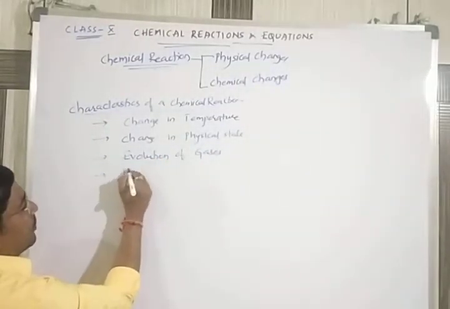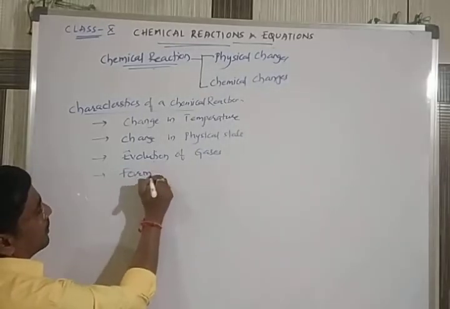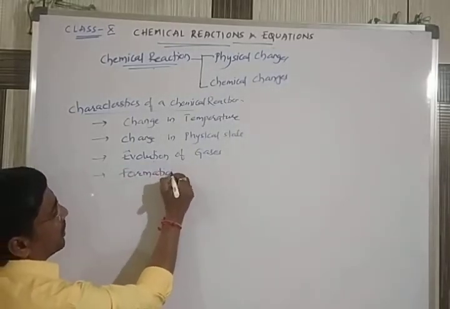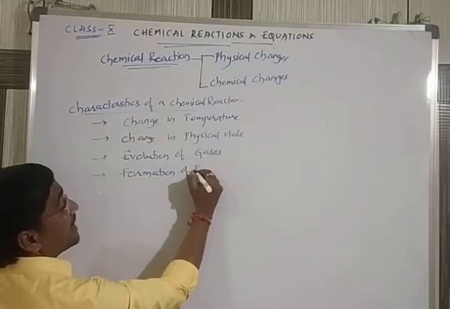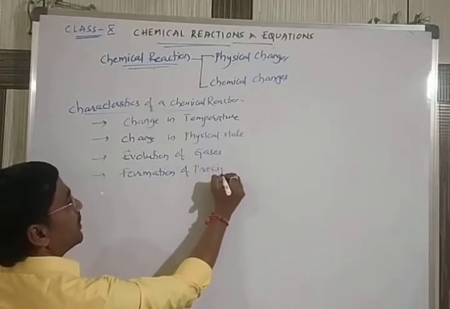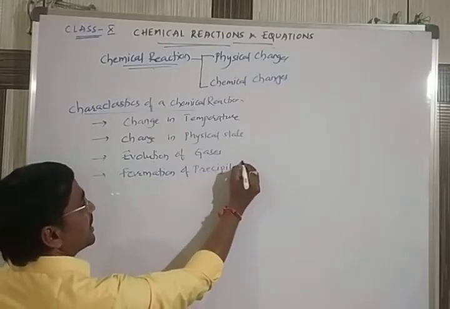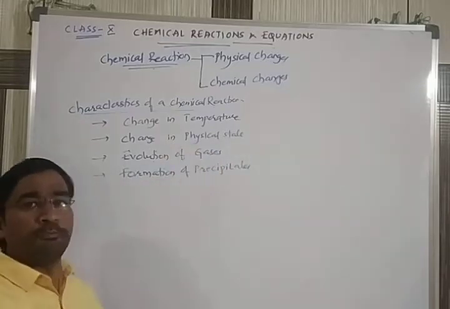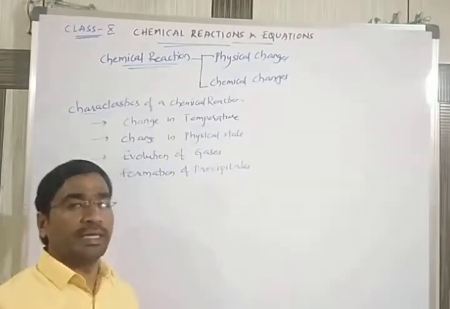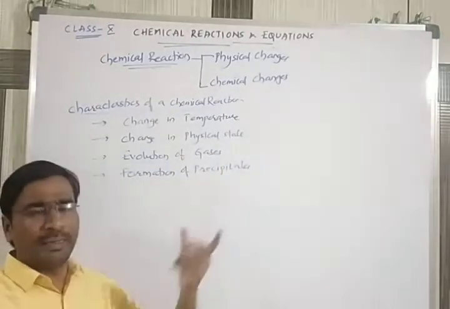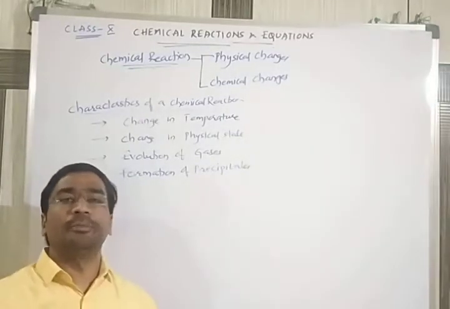The fourth one is formation of precipitates. A precipitate is nothing but a solid material which is not soluble in water.